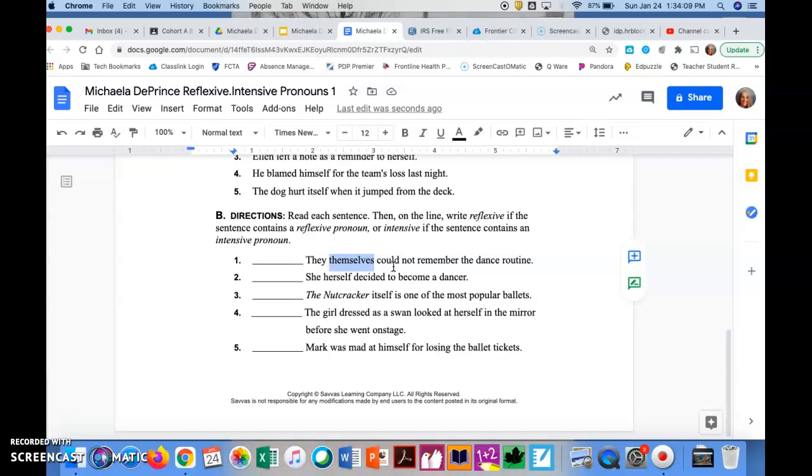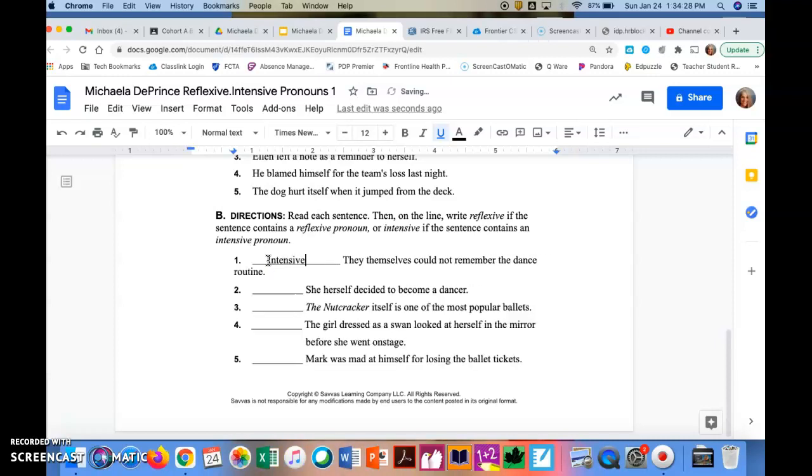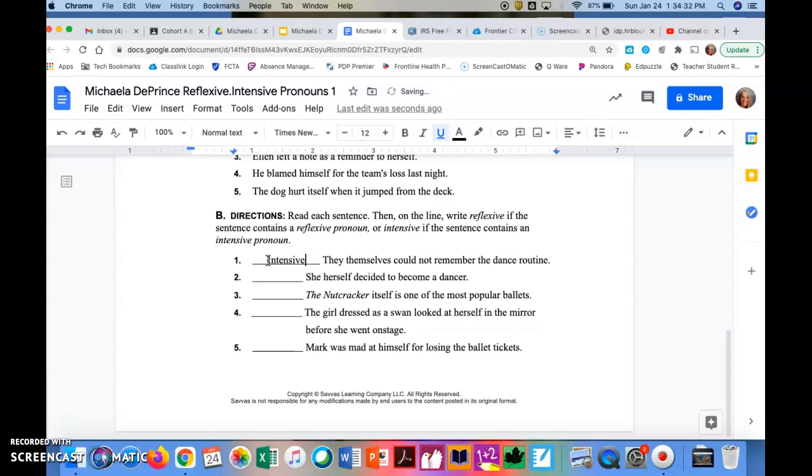And the second thing was that a lot of times the intensive pronouns are located right next to the word, pronoun, or noun that they're intensifying, which in this case it is. So this is indeed an intensive pronoun. So again, you can write either I or intensive on the line. And you're going to do the same thing for questions 2, 3, 4, and 5.